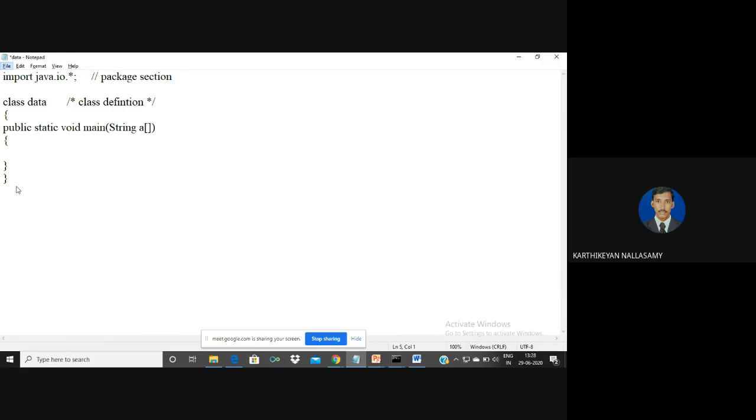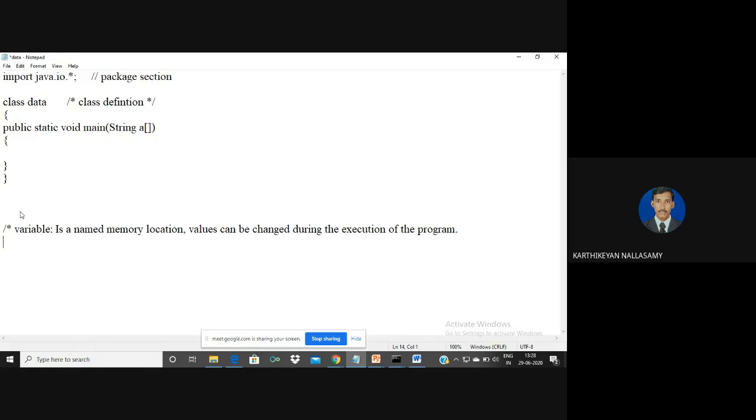Okay. So the next concept is called a variable. So we know that, I'm going to define a variable here. A variable is a named memory location in which the values can be changed during the execution of the program. So this is the definition of a variable.